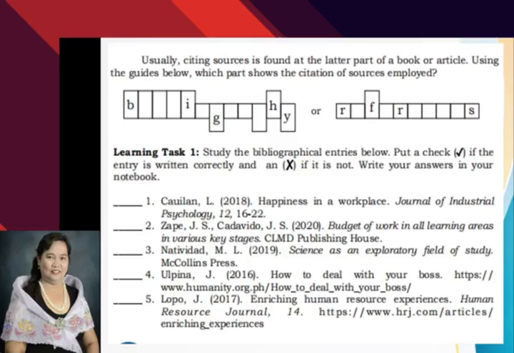Okay? Again, write in your paper. You only have 1 to 5 for learning task 1. So based on the examples presented in my discussion, which is correct and which is wrong in these entries? They are all bibliographical entries. I hope you listened very well during my discussion so that you'll be able to accomplish this task correctly.